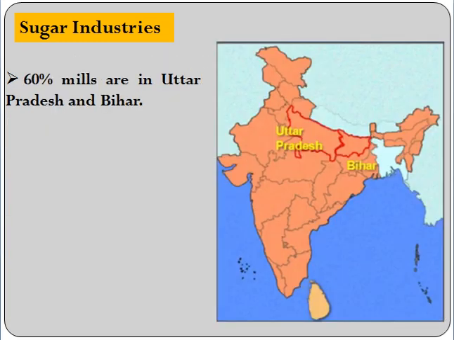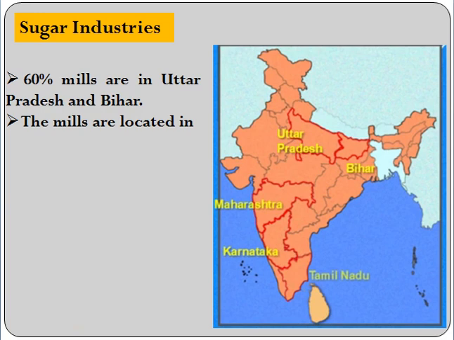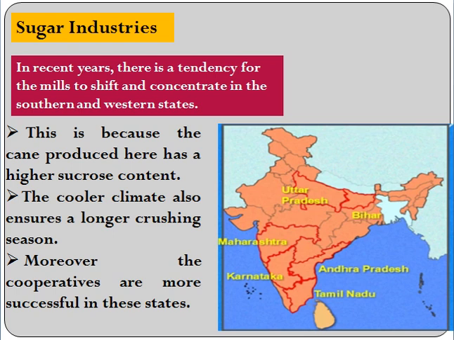60% of the mills in India are in Uttar Pradesh and the other one is Bihar. The mills are located in other places like Maharashtra, Karnataka, Tamil Nadu, Andhra Pradesh, Telangana also. Even Punjab, Haryana, like that. Now, one question is asked: in recent years, there is a tendency for the sugar mills to shift and concentrate in the southern and western states. Why is it so? Simple.